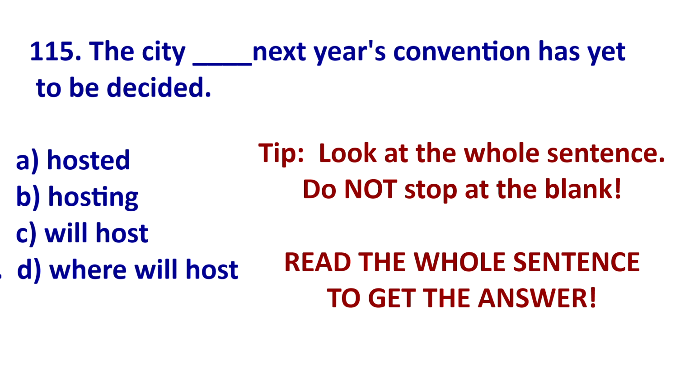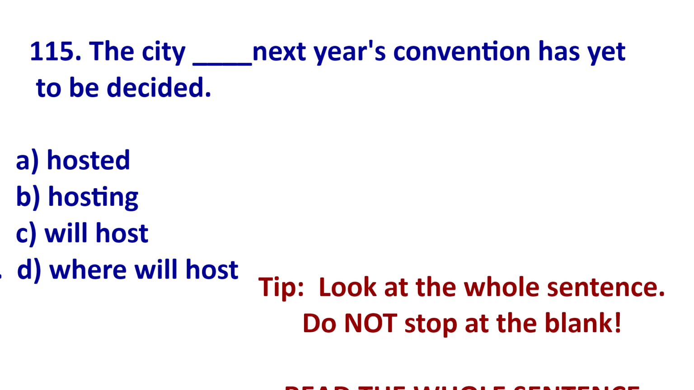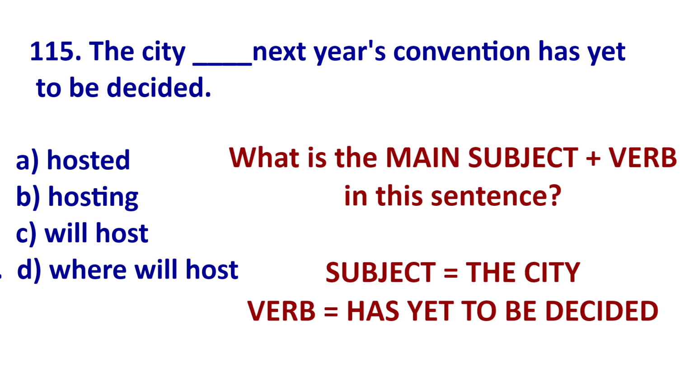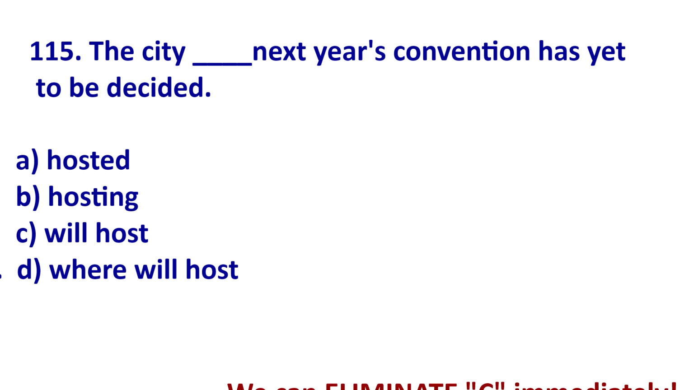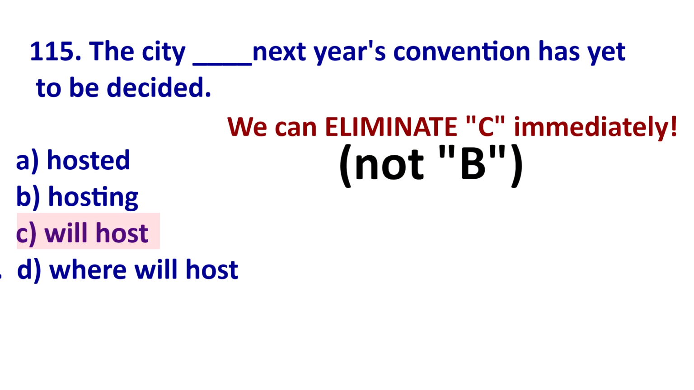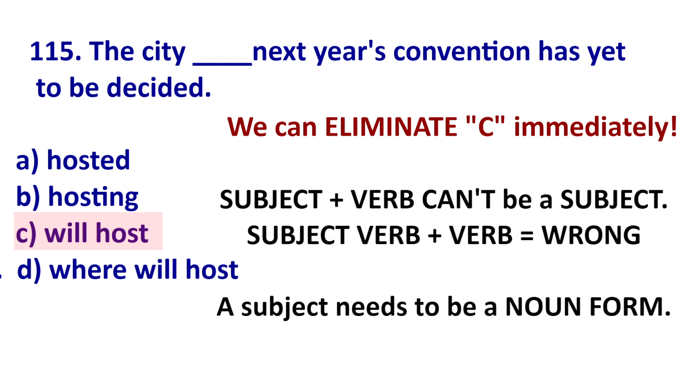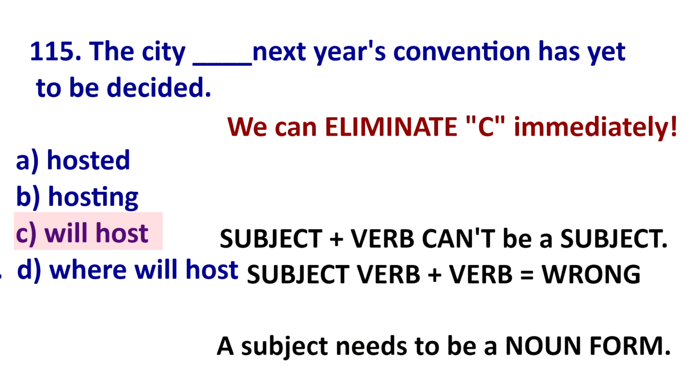All right, so to get this answer, we have to understand the main subject and verb in this sentence. The main subject is the city. The main verb is has yet to be decided. Because of this, we can eliminate B immediately. Why? Well, you cannot go subject verb as a subject. You cannot go subject verb verb. A subject needs to be a noun form.